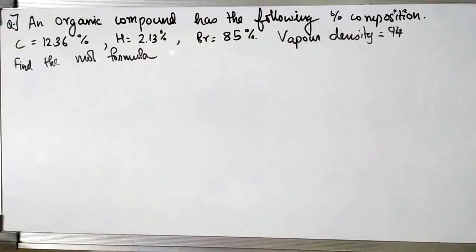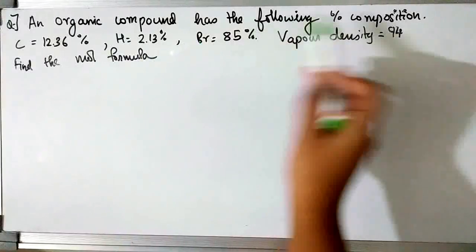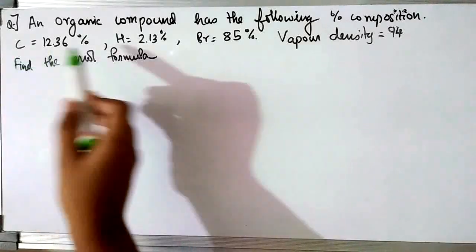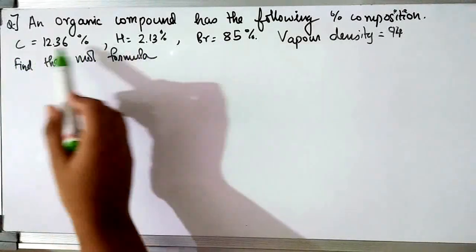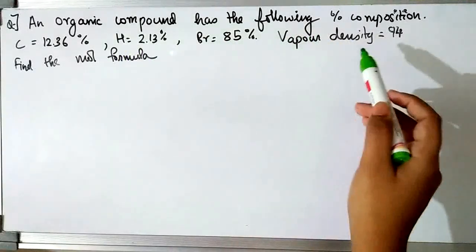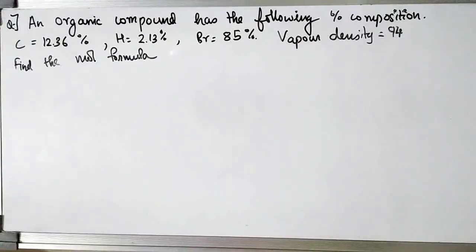Now let's solve one more question to have a better understanding. In this question, they say an organic compound has the following percentage composition, and the elements of this compound are carbon, hydrogen and bromine. The percentages of all three are 12.36, 2.13 and 85 respectively. But this time, in place of molecular weight, they have given us the vapor density. I told you that they don't always give you the molecular weight. In the previous question they gave the molecular weight, but this time they gave vapor density. That is also easy. You just have to do 2 into vapor density to find the molecular weight. Okay, so let's solve.